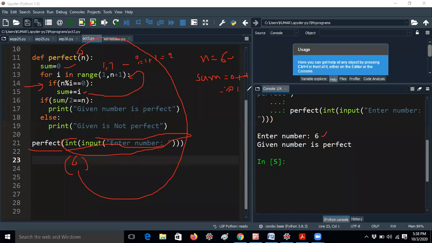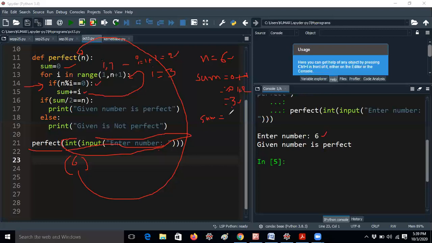After that, again i value is incremented. Now i value becomes 3, because I already had 2. n modulus i equal to 0: n is 6 and i is 3. 6 modulus 3, 2 threes are 6, the remainder is 0. Now sum equal to sum plus i. Sum value is 3, i value is 3, so sum plus i is nothing but 6.